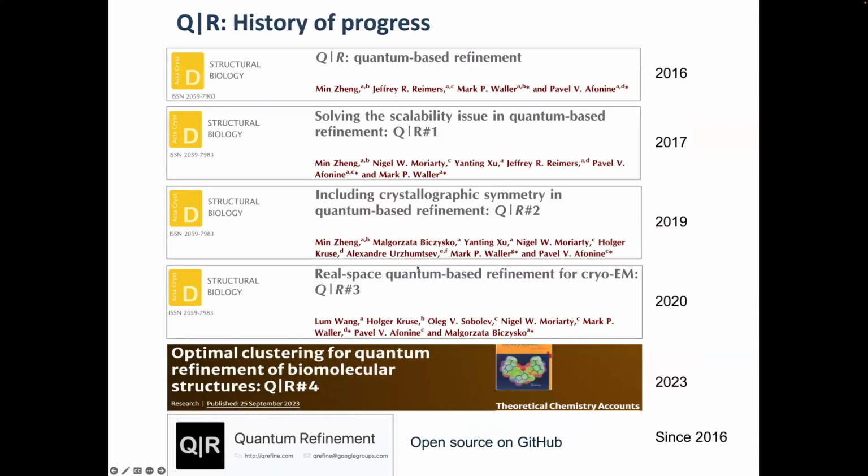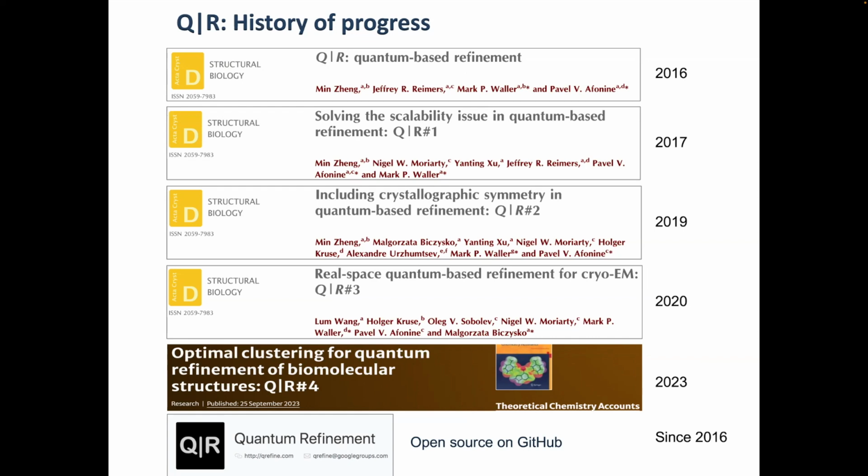So as a result, when we started back in 2014, we just made a list of things that we need to achieve in order to enable full model refinement using QM. So in 2016, we published a foundation paper that basically just describes our goals, means, and targets.